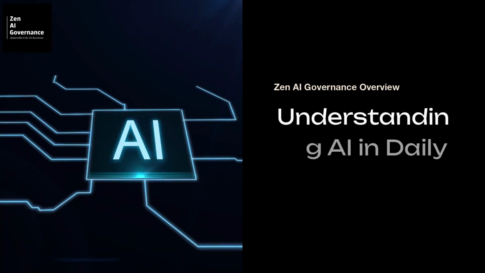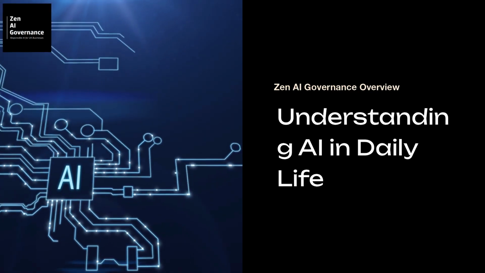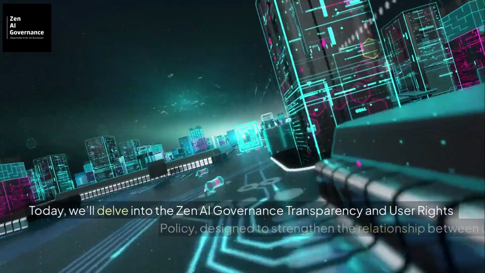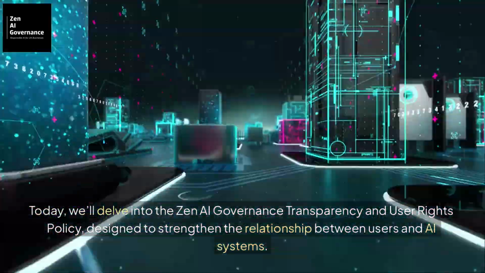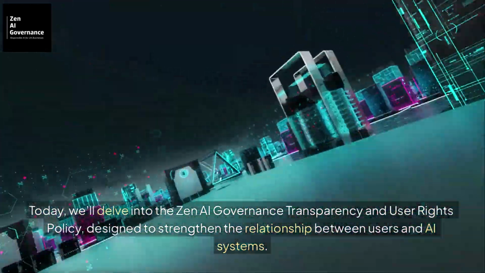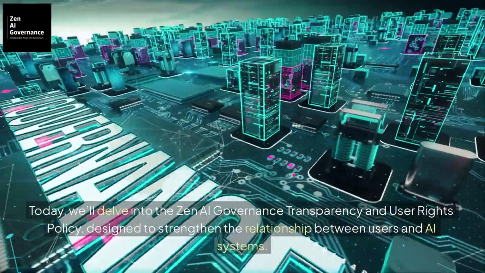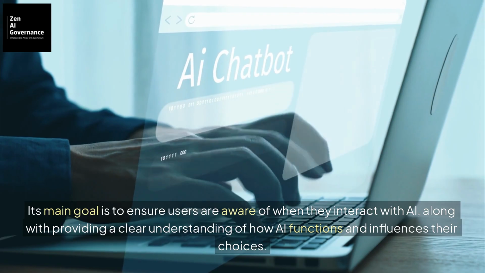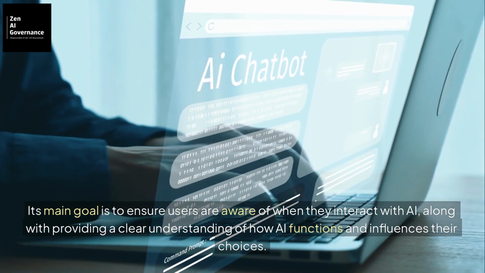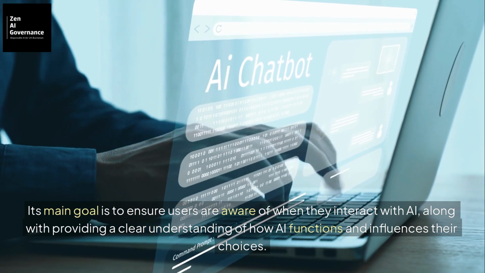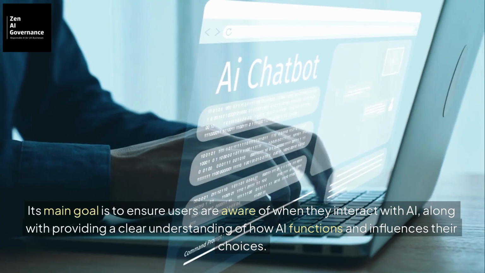Welcome to a new era where understanding AI is crucial in our daily lives. Today, we'll delve into the Zen AI Governance Transparency and User Rights Policy, designed to strengthen the relationship between users and AI systems. Its main goal is to ensure users are aware of when they interact with AI, along with providing a clear understanding of how AI functions and influences their choices.